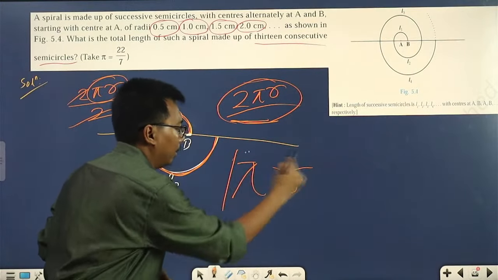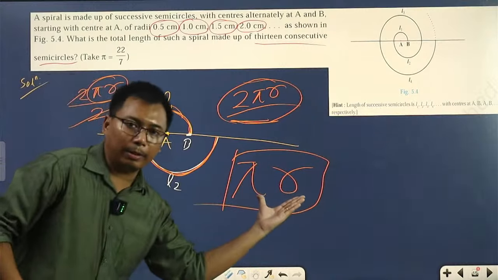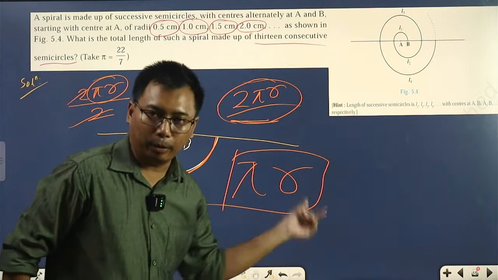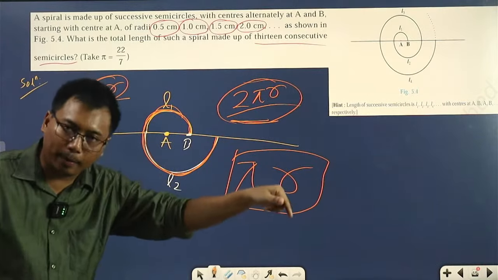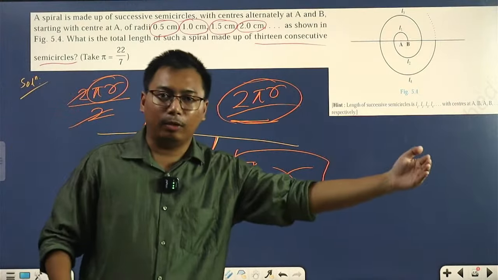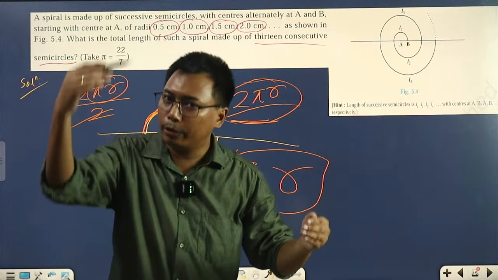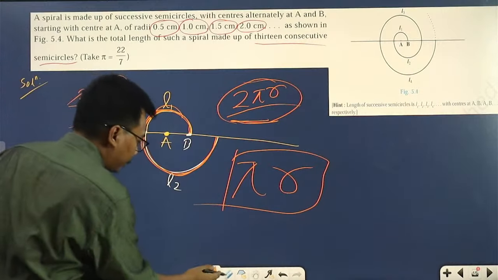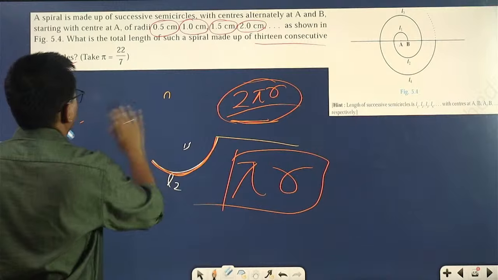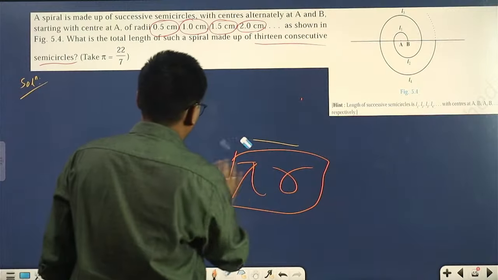Clear? Perimeter of a semicircle is pi r. Because the perimeter of a circle is 2 pi r, the perimeter of a semicircle will be divided by 2. 2 pi r divided by 2, so 2 and 2 cancel each other. We'll get pi r. Now, let's write down our solution.